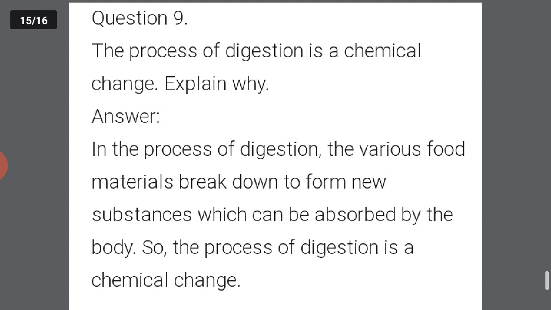Got it? Let's discuss it again. Various food materials will break down to form new substances which can be absorbed by the body. So the process of digestion is a chemical change. Got it? Okay.